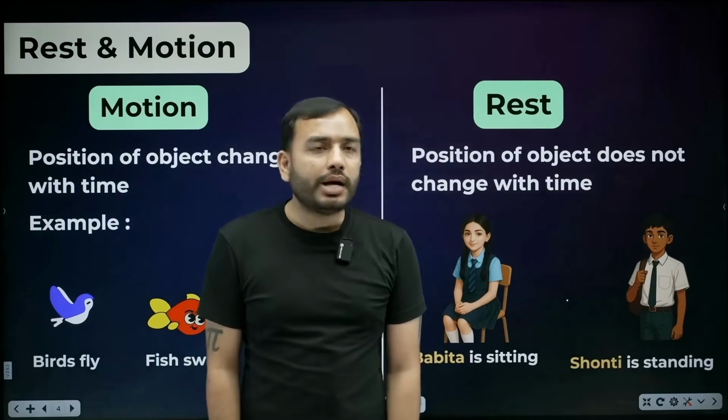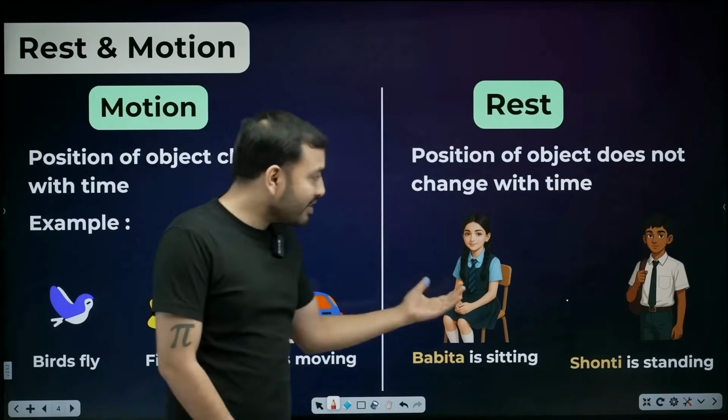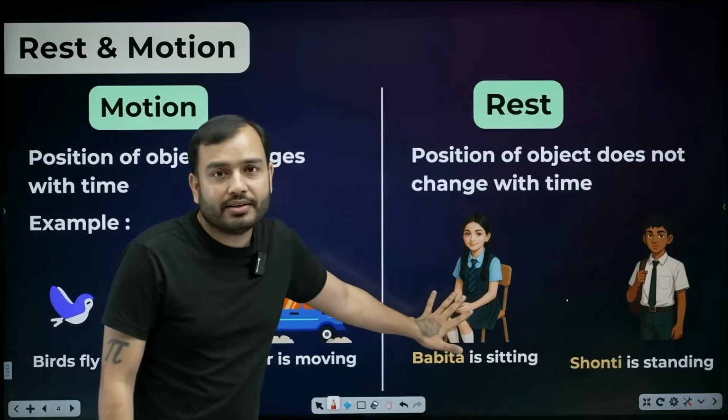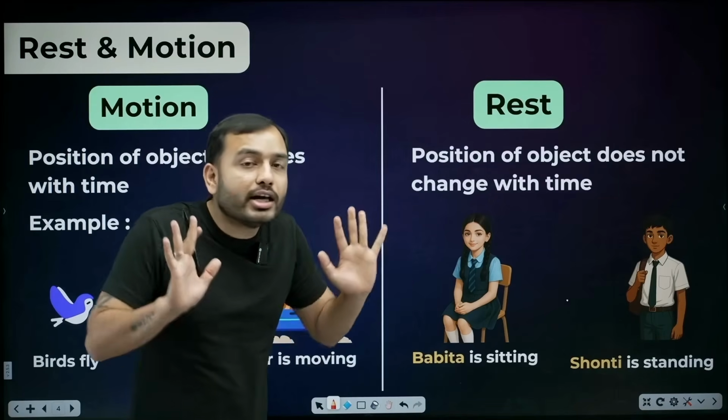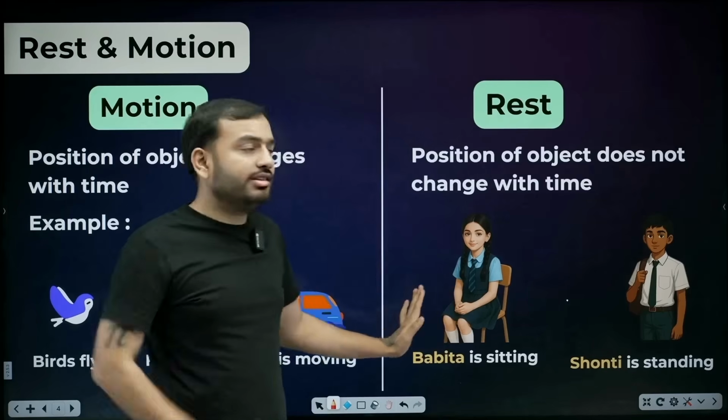Correct. Simple. Now, this is Babita. I will tell you about Babita later on. We have a long history together. Look, Babita is sitting right here on the chair. She is not moving, not doing anything. So what does that mean? She's at rest. Her position is not changing with time.